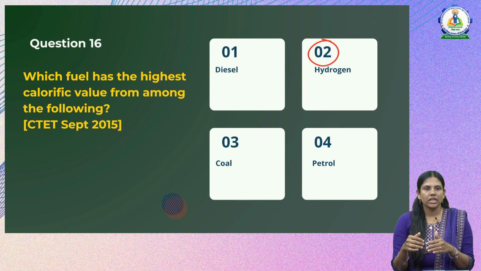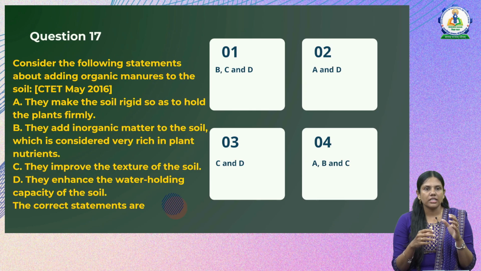Now let us go for the next question, that is, consider the following statements about adding organic manures to the soil. They make soil rigid so as to hold the plants firmly. They add inorganic matter to the soil which is considered very rich in plant nutrients. They improve the texture of the soil.